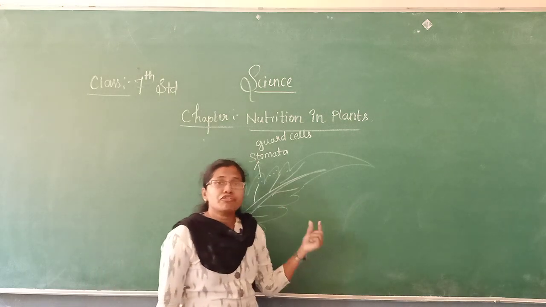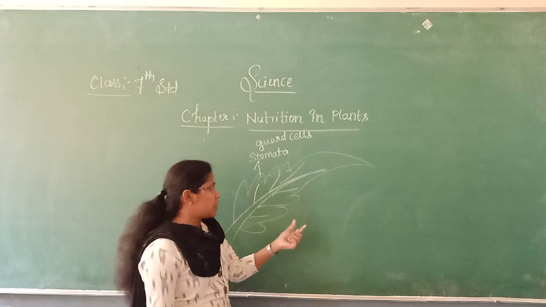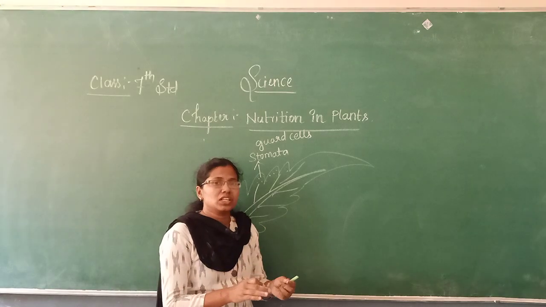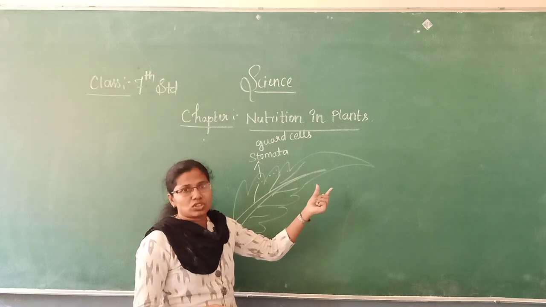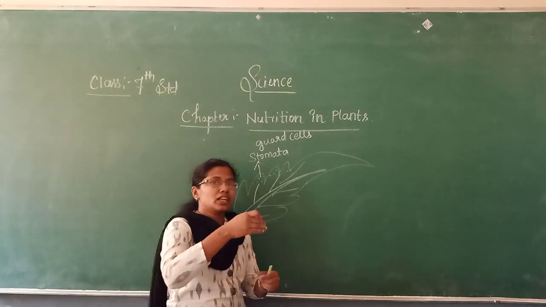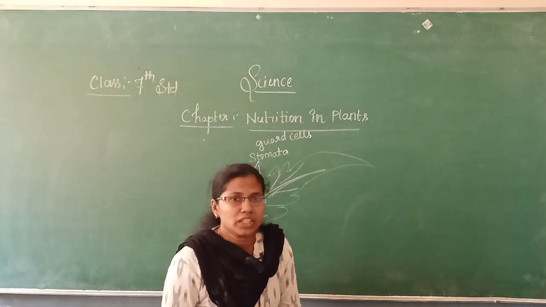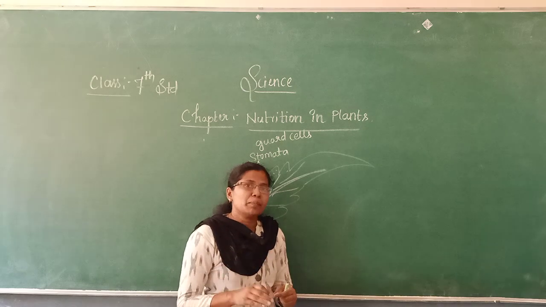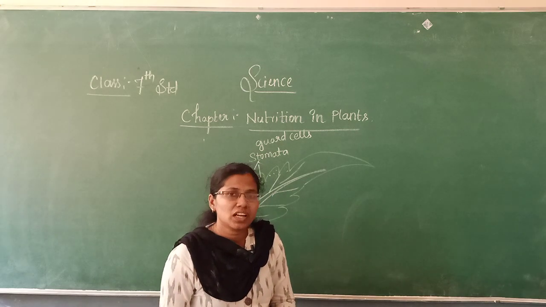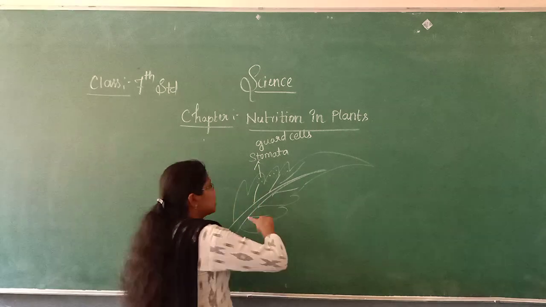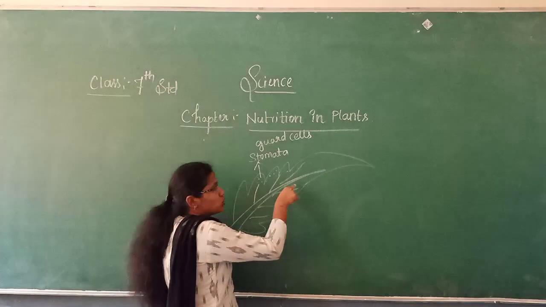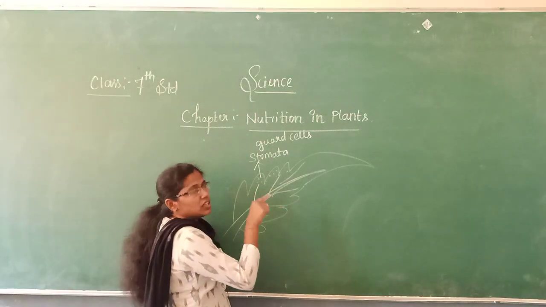Leaves are the food factories of the plant. The raw materials like minerals and salts present in the soil get transported to the leaves and get stored in the leaves.